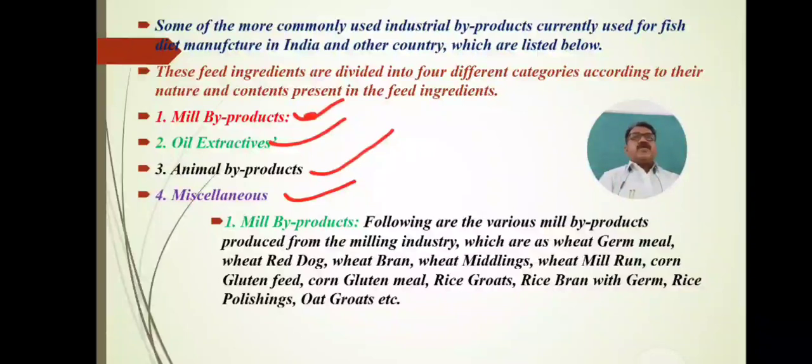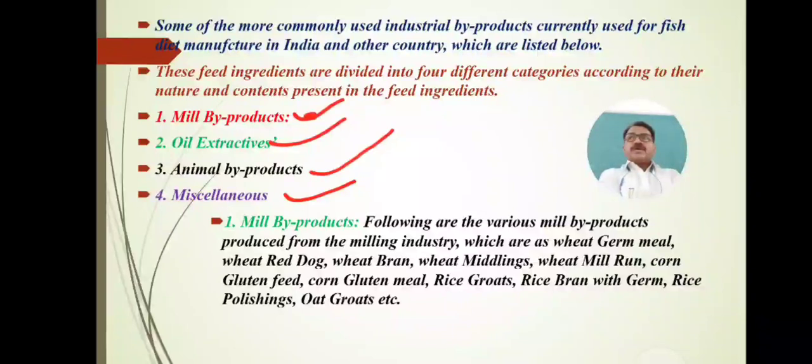These different byproducts are called meal byproducts. Simply put, those byproducts which are created after extraction in the food processing industry are the waste part.